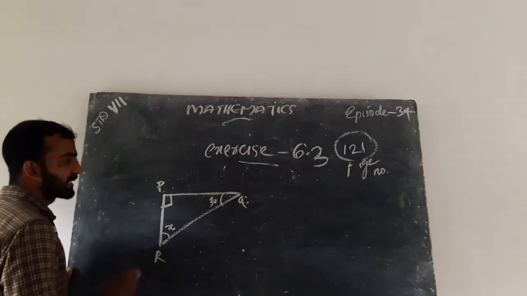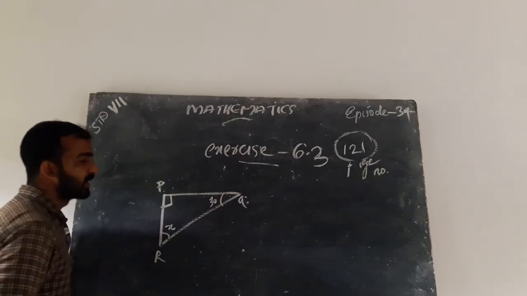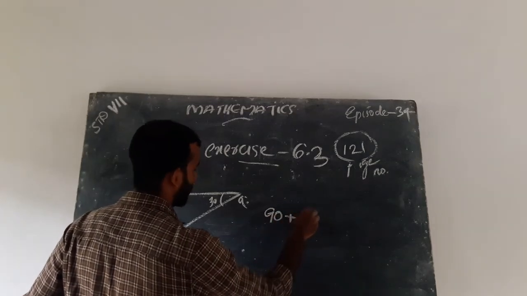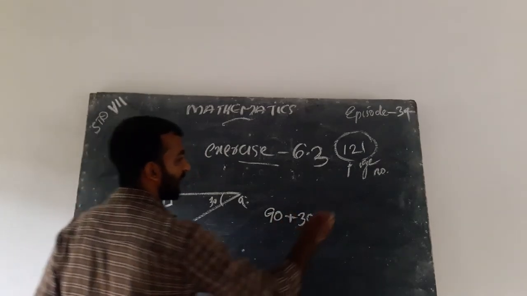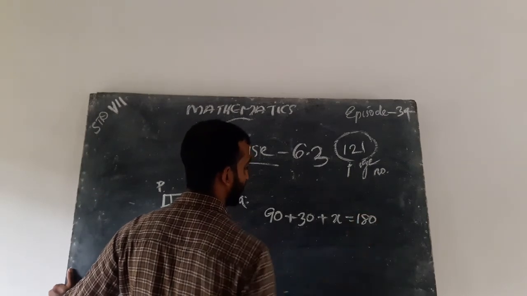The next one, this angle is a right angle, so we can write 90 plus 30 plus x equal to 180.